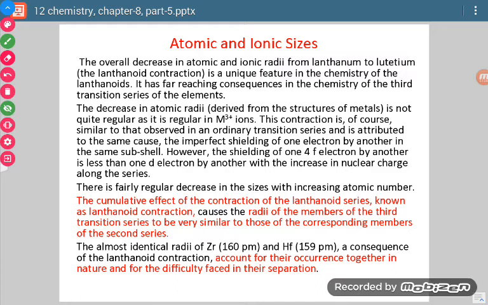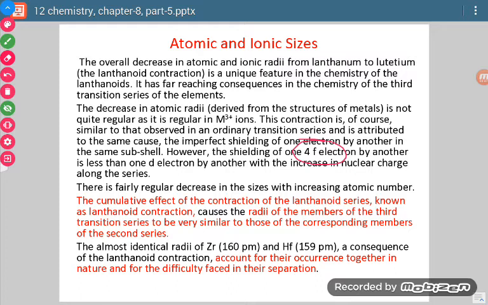Now what is its cause? Its cause is that there is addition of electrons in the 4f orbital, and we know that the shielding effect of the f orbital is minimum. Because of this, the effect of the nucleus on the outermost electrons is more, and because of that, the size keeps on decreasing. So this is the cause of lanthanoid contraction.